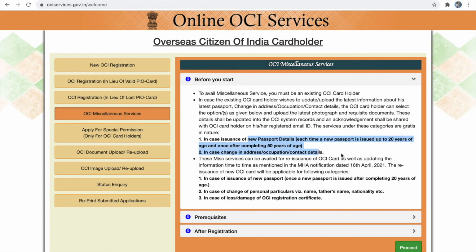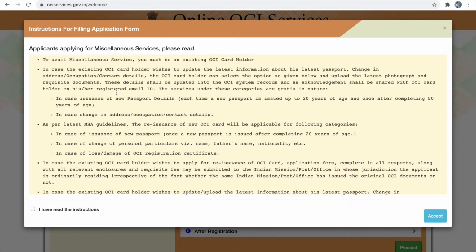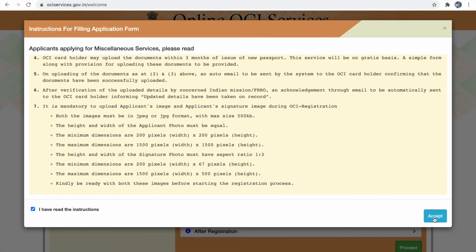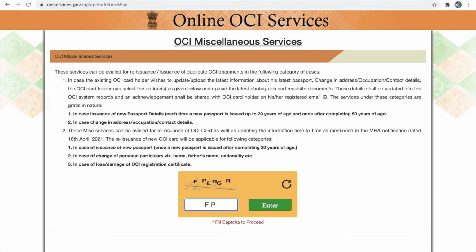Otherwise, you only have to update your new passport details or address change or occupation change or contact details change with your OCI record. So now let's click proceed. Read all the instructions given and click the accept button. This is pretty much a simple updation. Be ready with your passport information, your old passport details, your current OCI details.